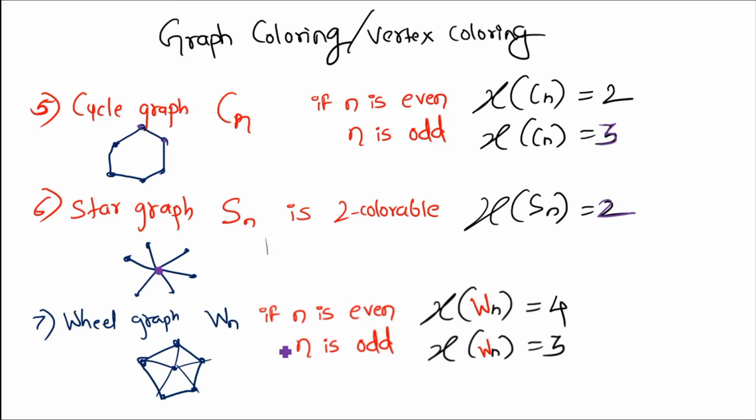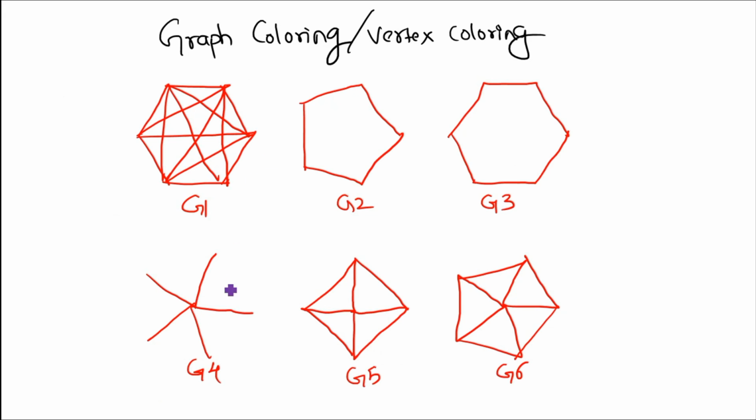If you have a wheel graph and the number of vertices in the wheel graph is even, then your graph will be colored using 4 colors. But if the number of vertices in your wheel graph is odd, it will be colored using 3 colors. So for these examples, this is a complete graph with 1, 2, 3, 4, 5, 6 vertices. It's a K6, so the chromatic number of this particular graph is 6.